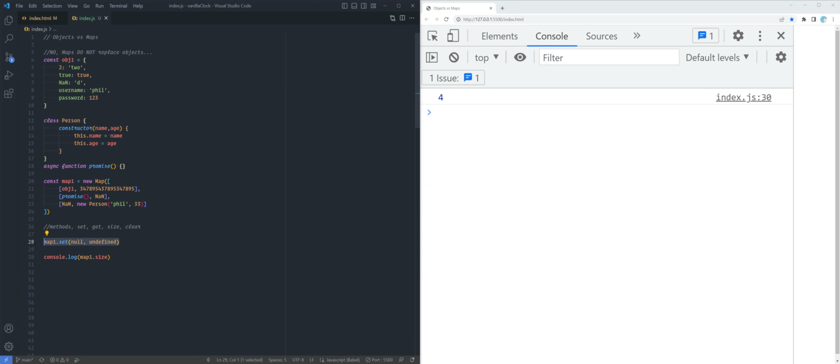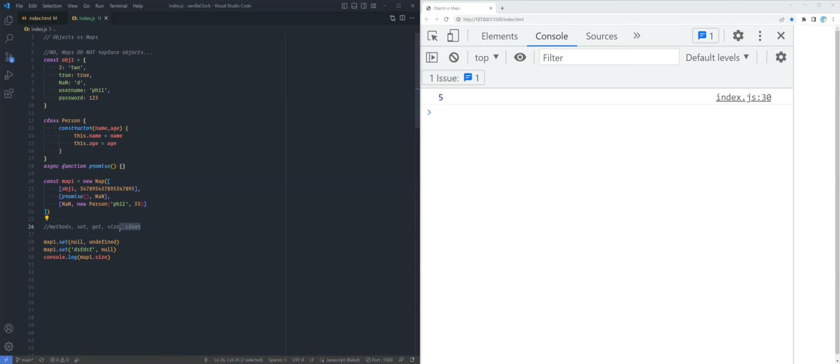And then let's say if we set in 1 more, we still get 4. Why didn't it go to 5? Well, because if we set the exact same thing, that doesn't work. What if we set no and no? Huh, why is it still 4? What if we set something new? It's 5. Okay, so just like an object, a map cannot have the same keys. Since we had no before, and we added another no, the size will not go up.